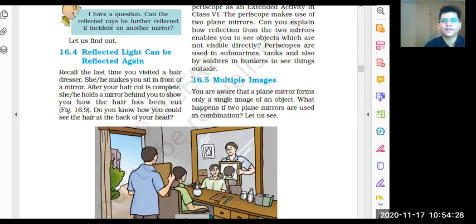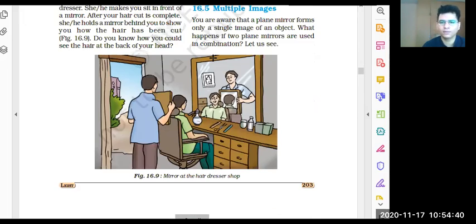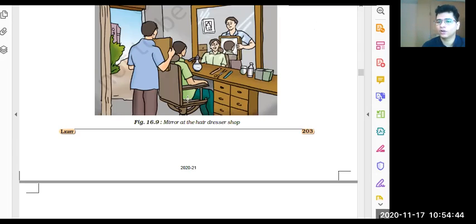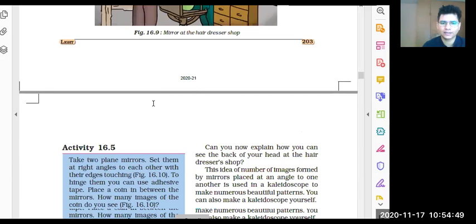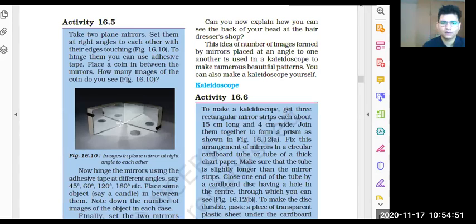Now after that, we studied the plane mirrors, how plane mirrors form images, and how the image changes when we have multiple images. This is one activity that we have all observed at home, or basically at a barber shop. When you go to a barber shop, you see these activities. Now this is what we have already discussed.